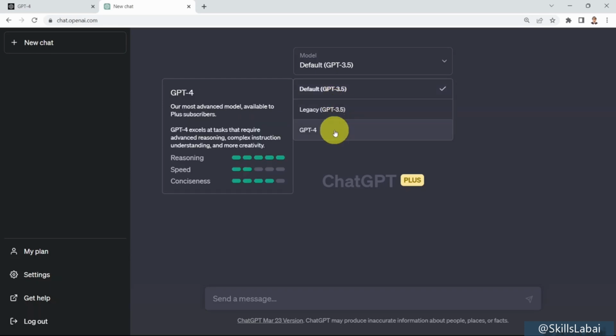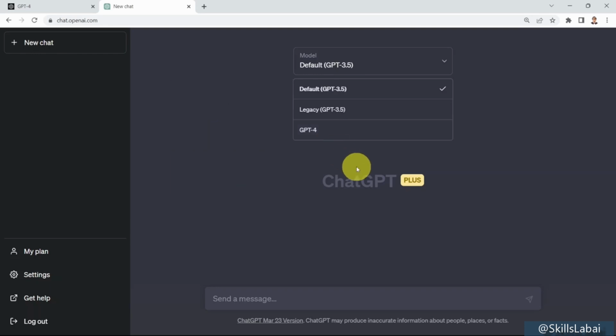However, if you check out GPT-4, it has a very high reasoning ability, almost 5 out of 5. And of course, it's a little bit slower compared to GPT-3.5. Again, because it's a massive language model on GPUs, that's why the speed here is quite slow. So let's go ahead and test both out.